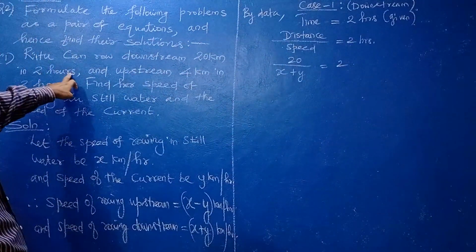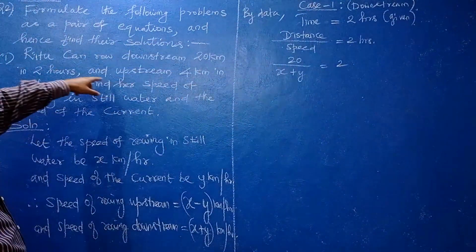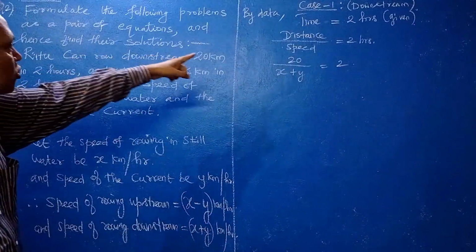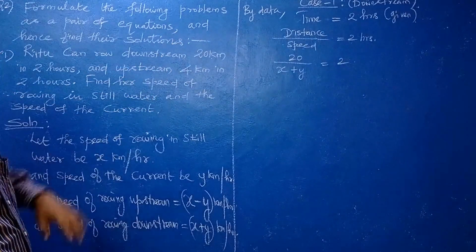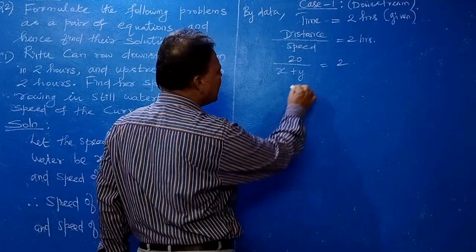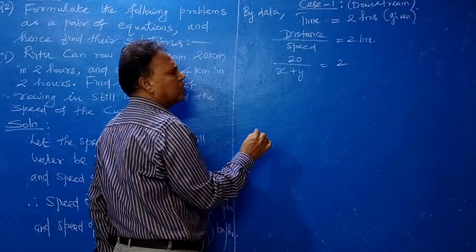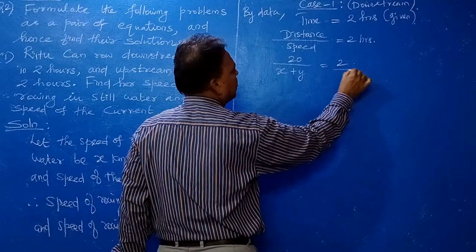So downstream, what is the time given? 2 hours given. Clear? So time is nothing but distance by speed. In the downstream, what is the distance? 20 km. 20 by downstream speed you have to take. Now, just cross multiply you do.